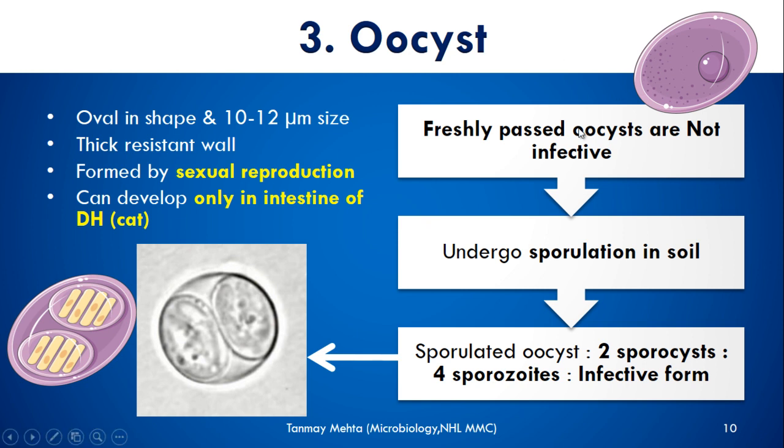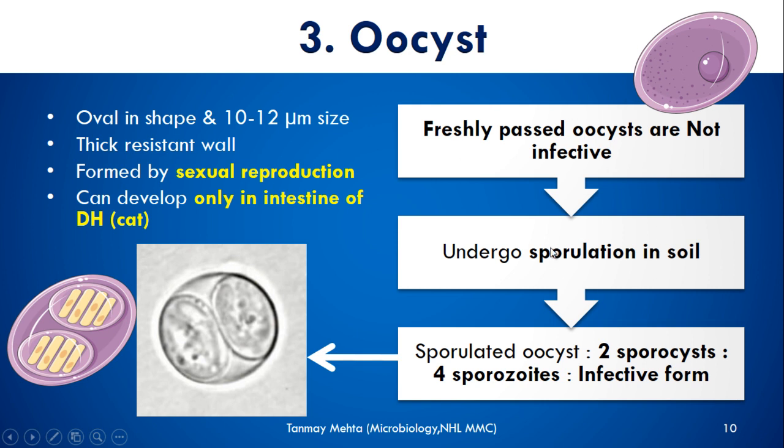It is oval in shape, as you can see here, 10 to 12 micrometer in size. It has a very thick resistant wall, and it is formed by sexual reproduction, and as you know, sexual reproduction can only happen in the definitive host, and that is the cat. So it develops in the intestine of the definitive host. But the freshly passed oocysts are not infective.